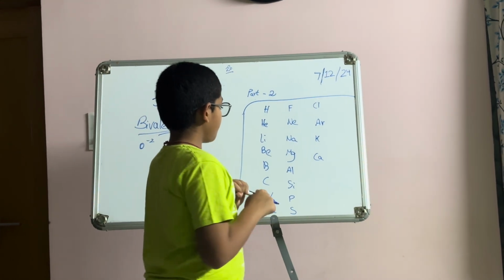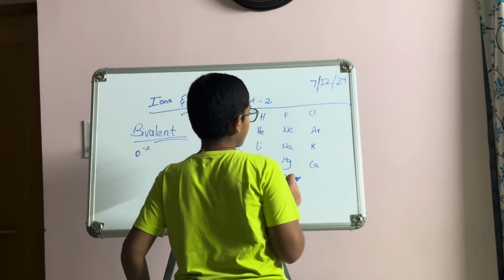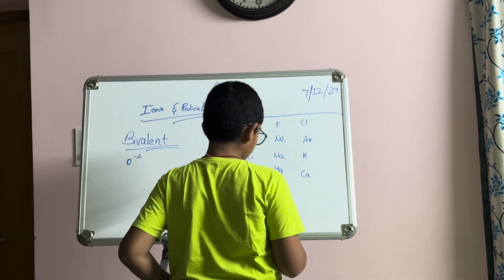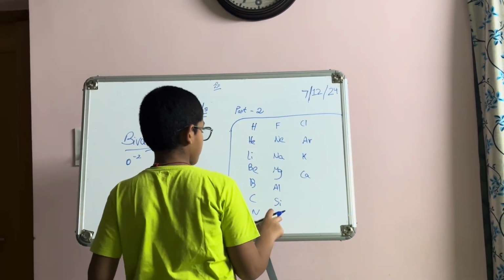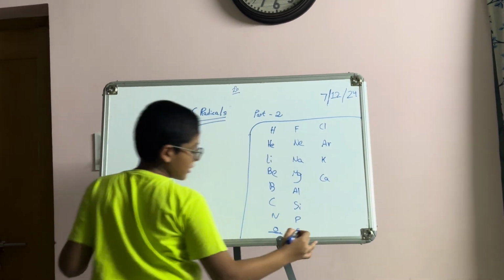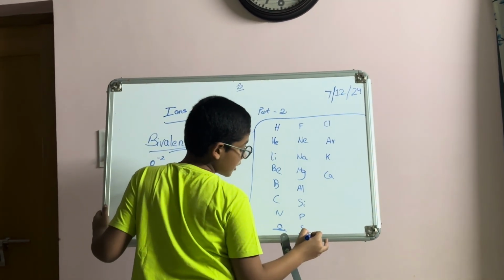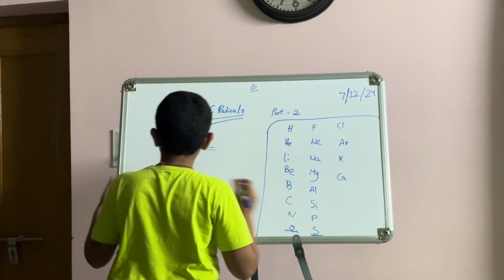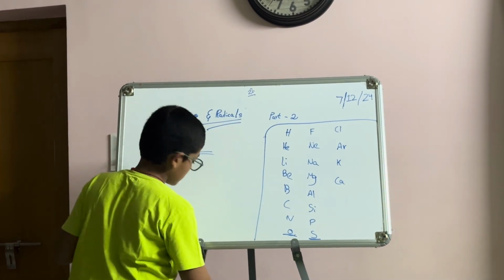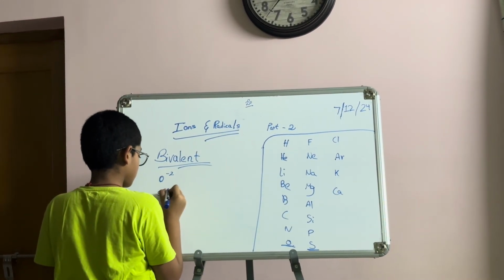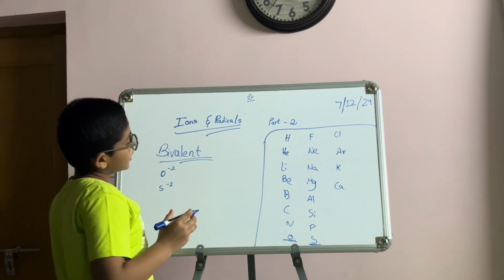Now calcium has plus 2, which it donates. Sulfur gains 2 electrons to get the configuration of argon, so S minus 2. What else do we have?